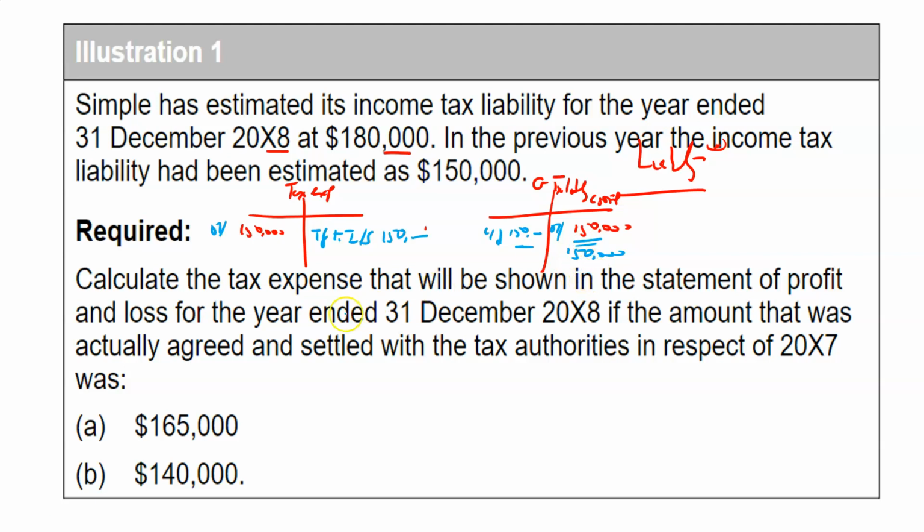So what happens is that during the year in 2008, you agree, or actually say, listen, guys, we should have paid 165. So no problem. What you do is, of course, we debit the tax liability account. That's the only thing that's really visible now in 2008 with regards to 2007. So we now debit the tax liability account 165 and we credit the bank account 165,000 because we've paid that. Now we can see we have a difference here, if you like.